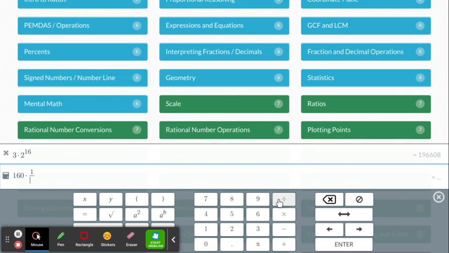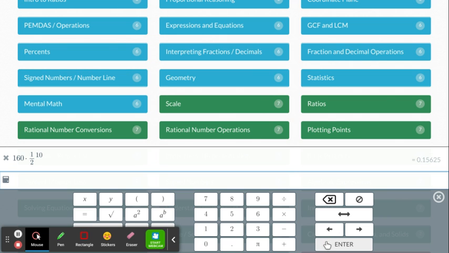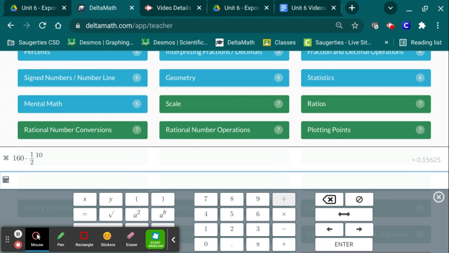I'm going to do 1 divided by 2, and it automatically makes the fraction. 1/2 exponent 10. And I got 0.15625.